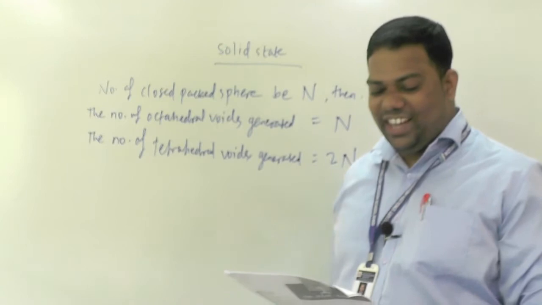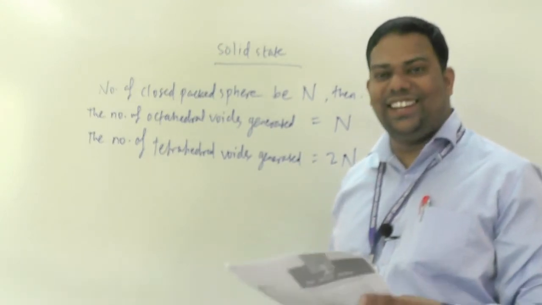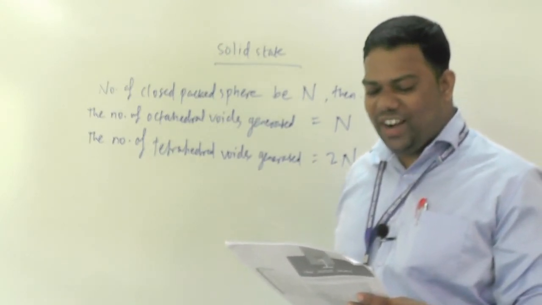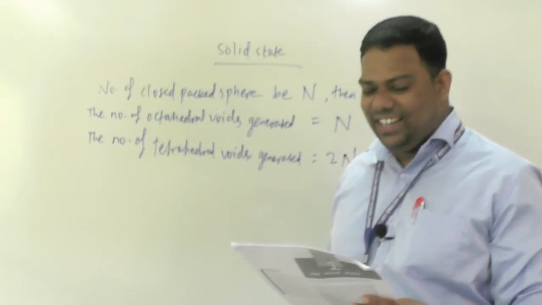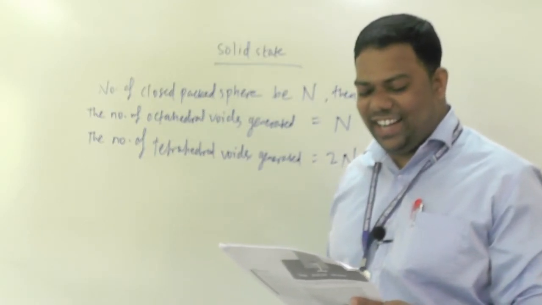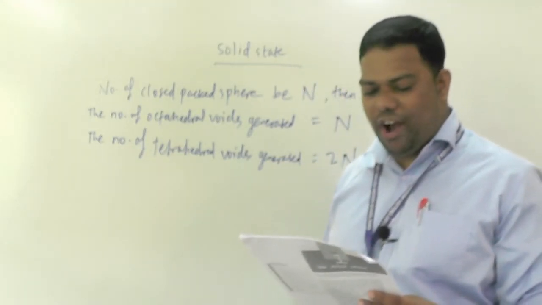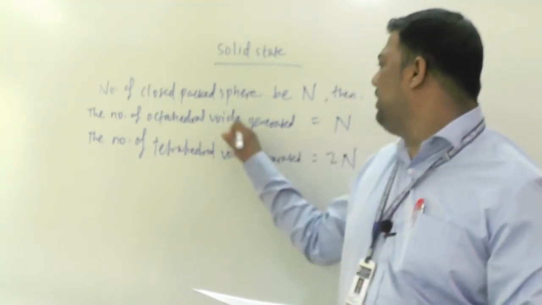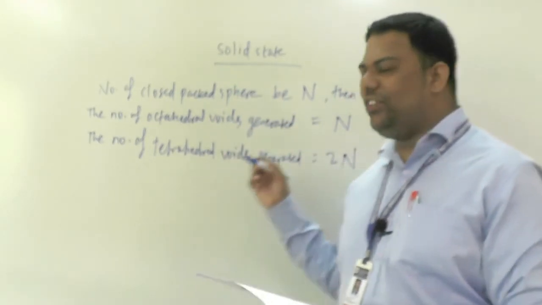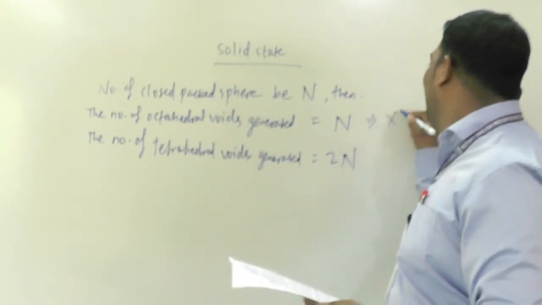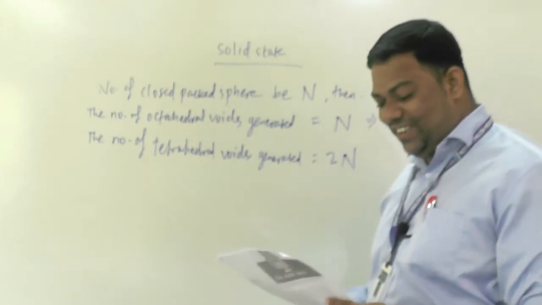See, a compound on page number 16. A compound is formed by two elements X and Y. Atoms of element Y make CCP, and those of element X occupy all the octahedral voids. Octahedral voids means simply N, so what will be your formula? Simply XY.